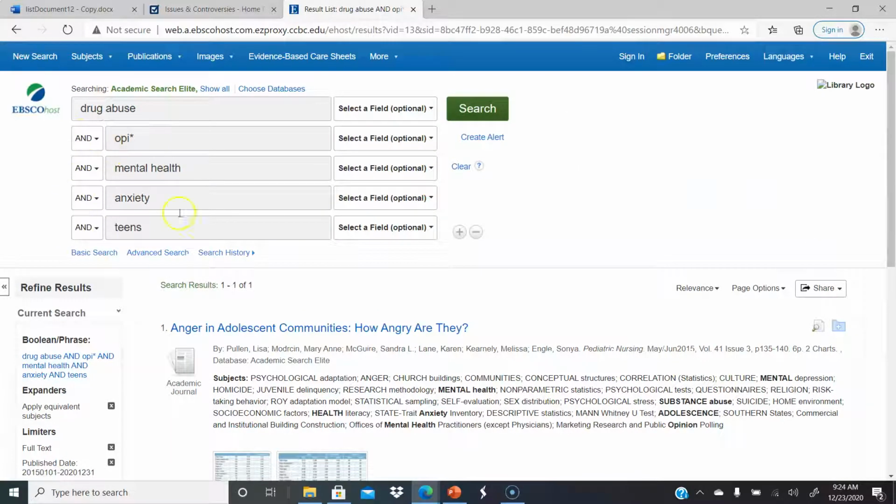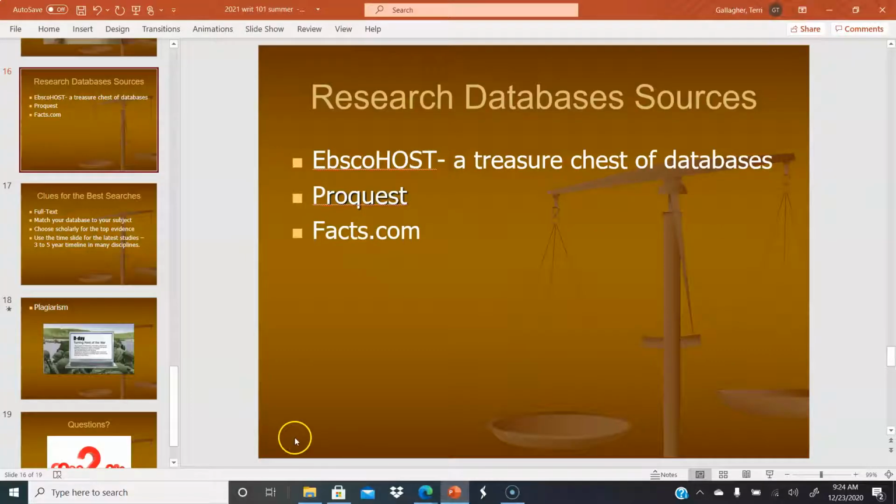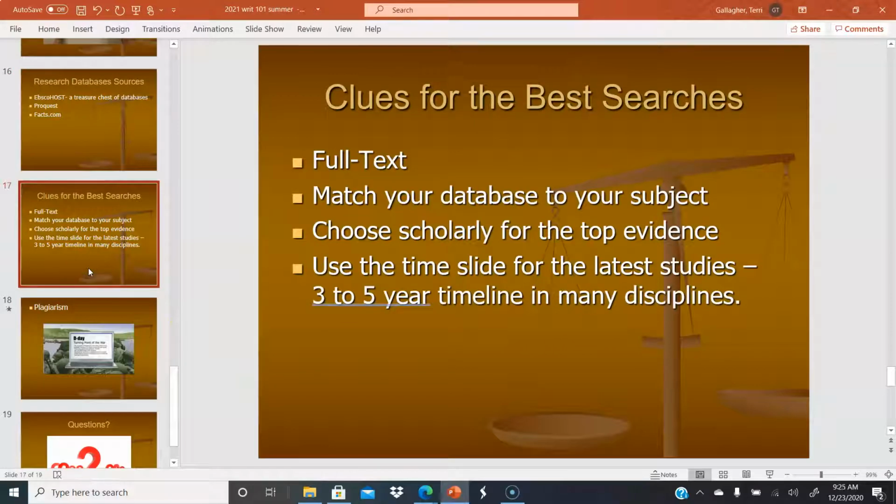Okay, so mix up those terms just like on the video, and always call if you need help. So the reminders are full text, matching that database, shopping for the information for your subject or topic, deciding if you need something scholarly, and then thinking about the timeline. If you're doing something with coronavirus, you have a year timeline unless you're doing a historical perspective.